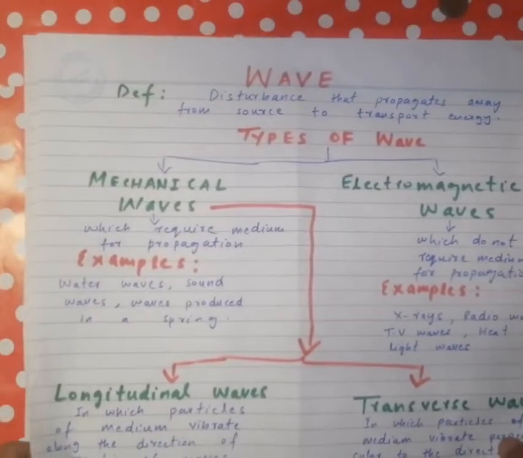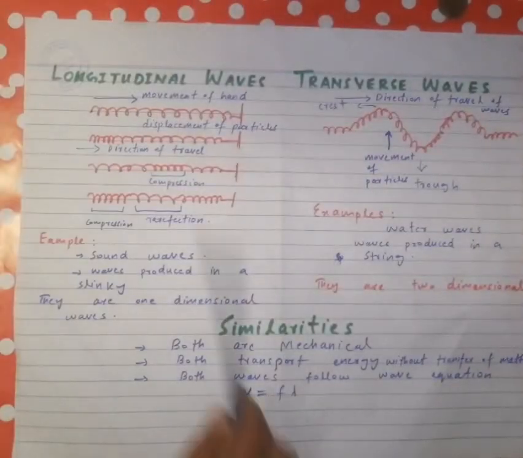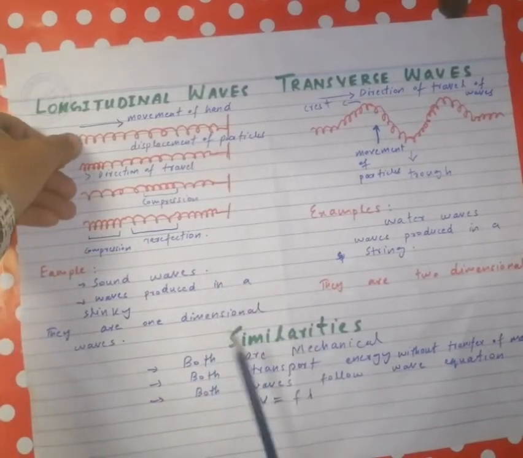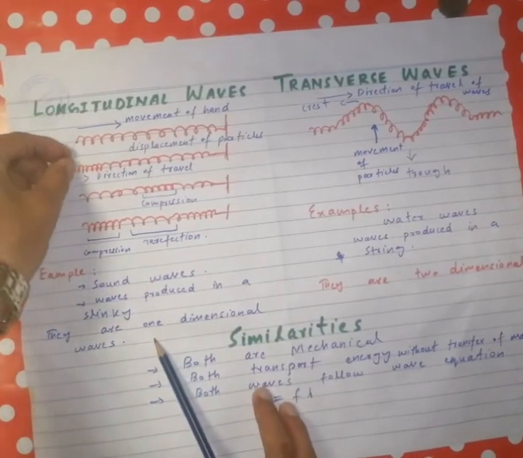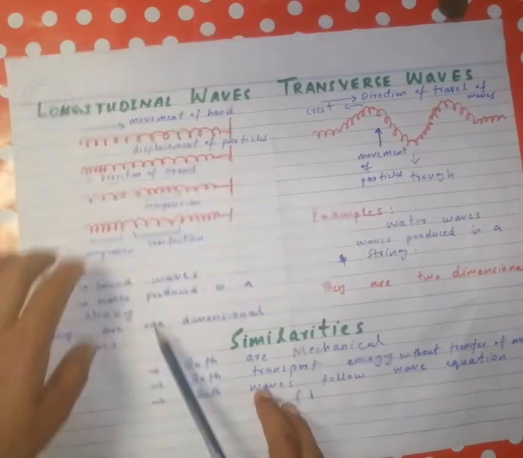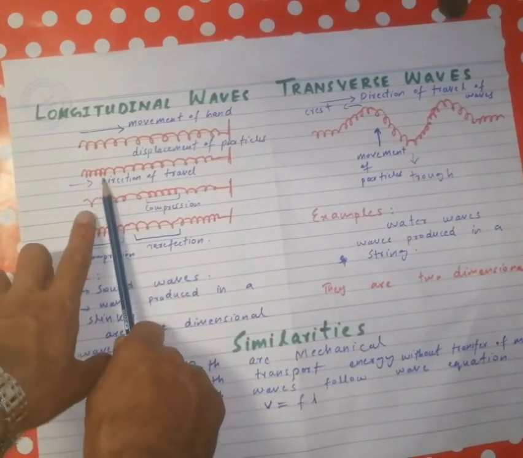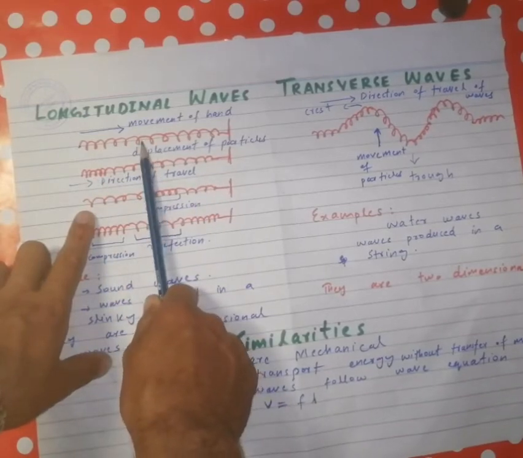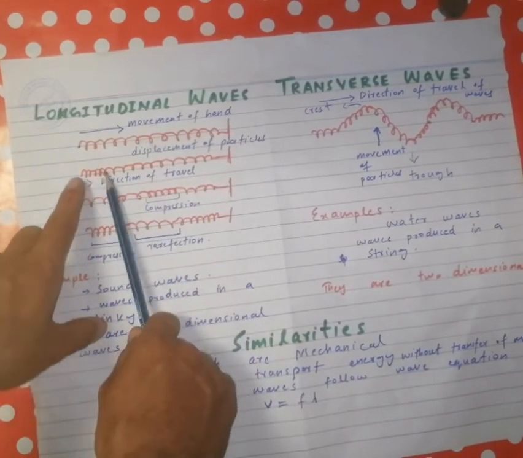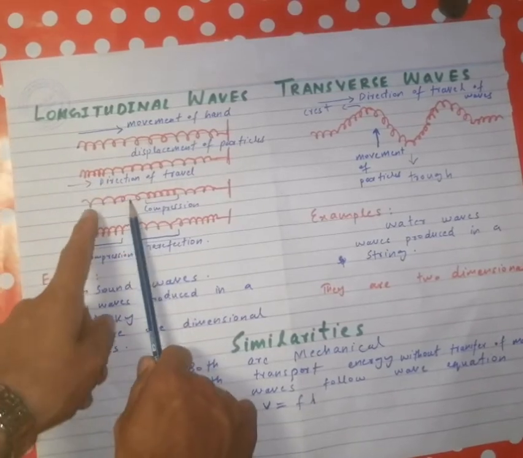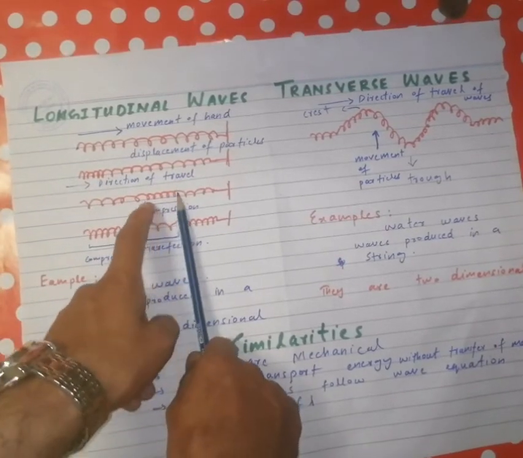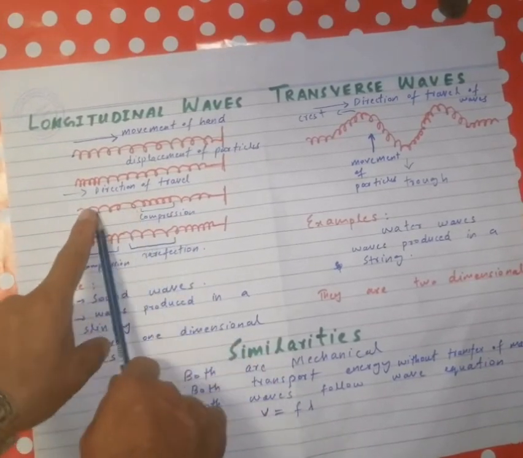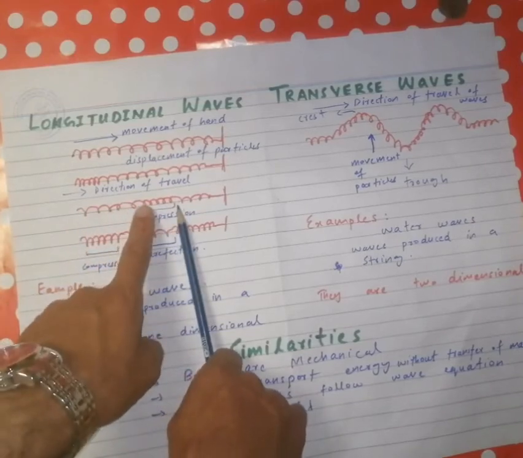Now we see some examples of longitudinal and transverse waves. For longitudinal waves produced in a spring, here we have a spring in our hand, and when we compress the spring a little bit, we produce a compression in the spring. This is the direction of travel, and here are the particles of the medium. When we produce a compression in the spring, this compression transfers energy to the next part of the spring, and here a rarefaction is produced, and here again a compression is produced.